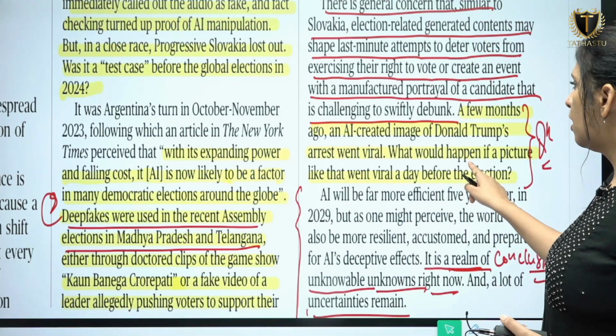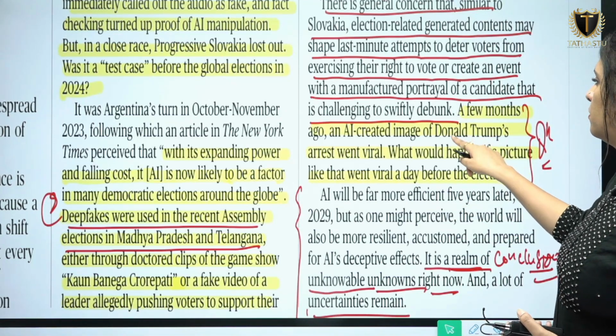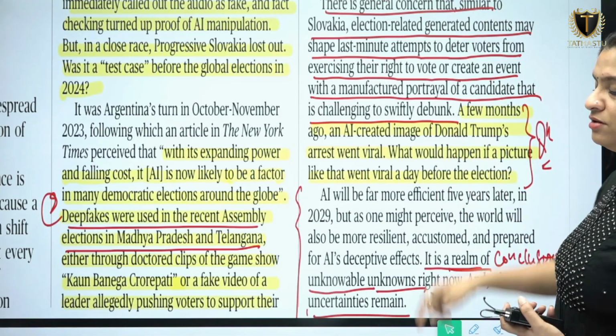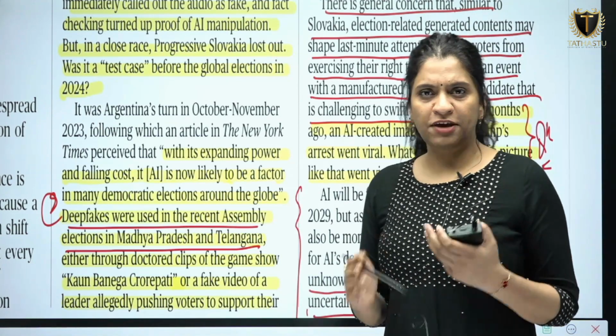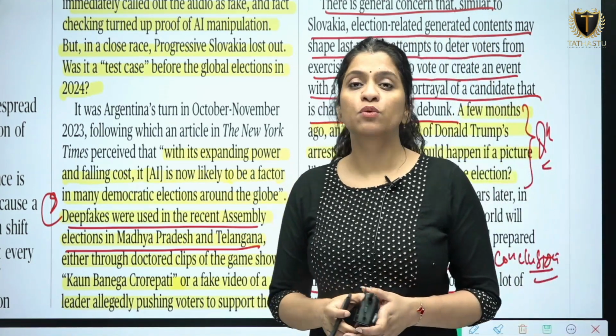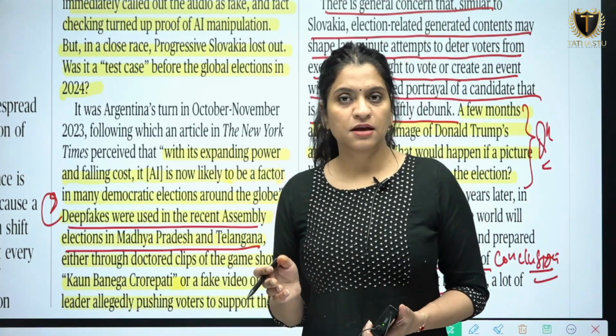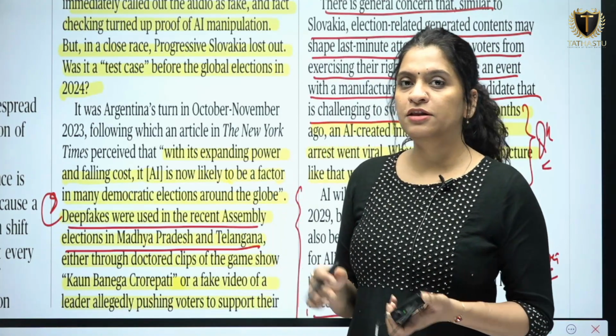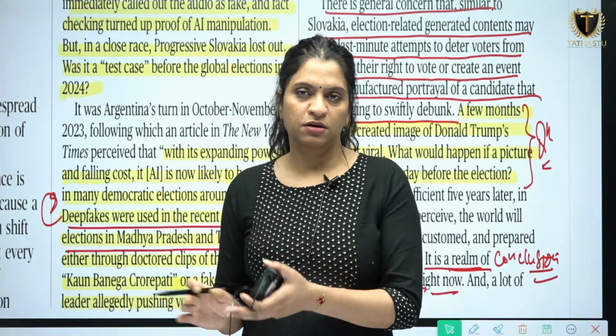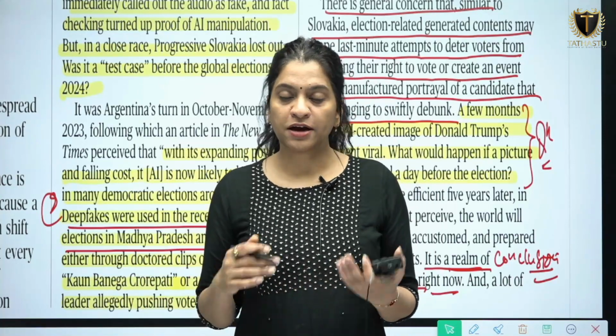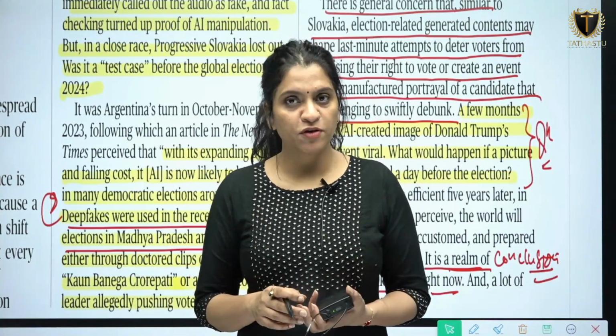तो बोल रहा है कि क्या हो सकता है, अरेस्ट. So in this video, it was a fake video, an AI created video in which Donald Trump was seen to be arrested. Let's see, this kind of video gets viral just before the voting day. तो क्या हो सकता है, this might impact a lot of voters.